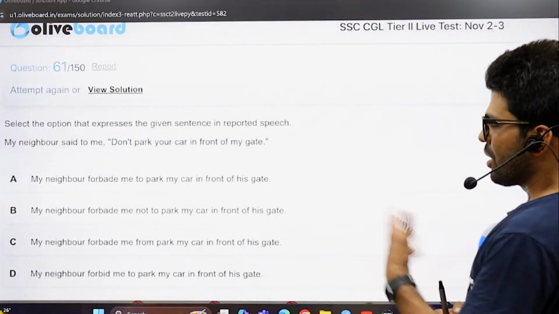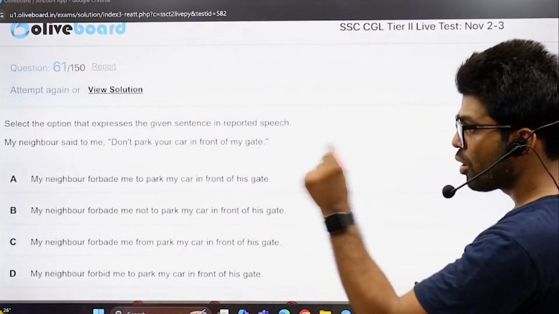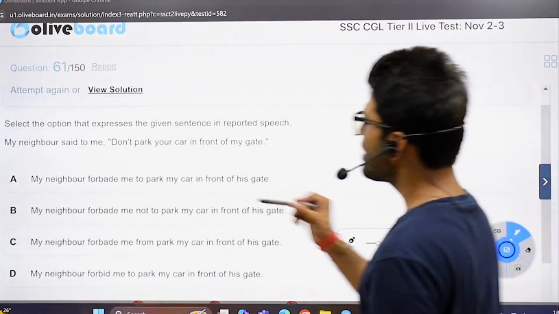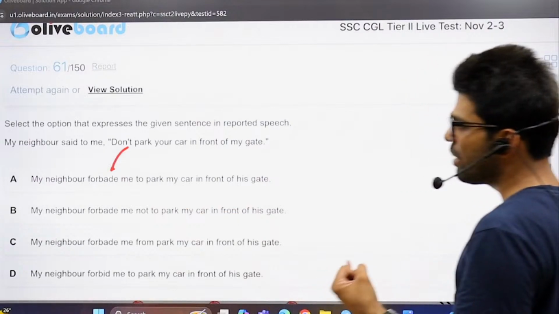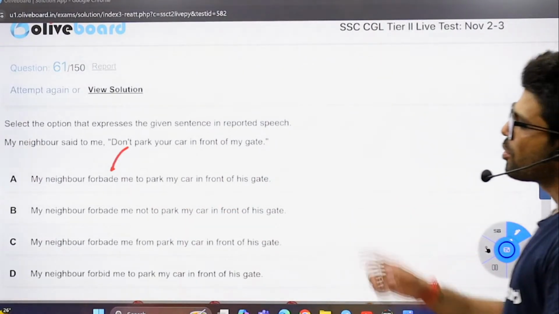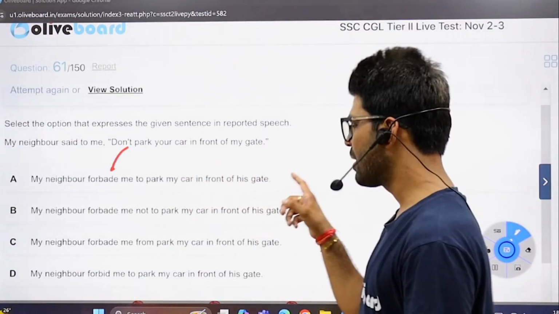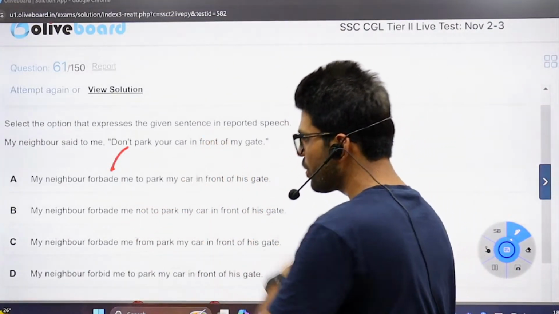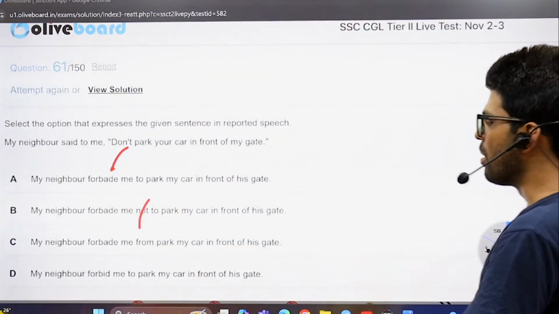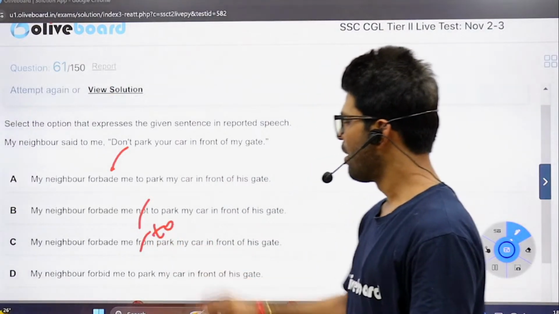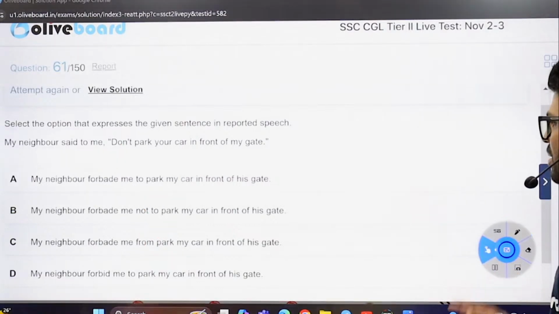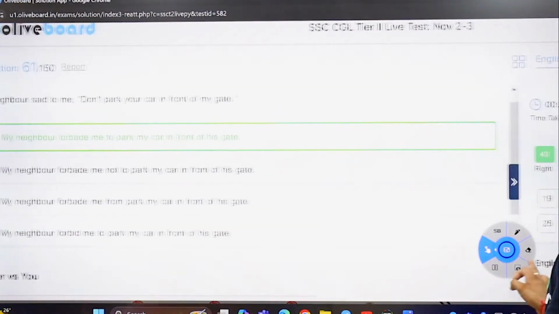In reported speech, my neighbor said to me, do not park your car in front of my gate. My neighbor forbade me, which is actually to deny someone to do something. You shouldn't do that. He forbade me, he refused me, he denied, he stopped me, and such and such. So he forbade me to park my car in front of his gate is all fine. He forbade me not to is not correct, because after this negative word we can't have the negativity again. He forbade me from, no, it takes infinitive, not this from variation. A singular subject without an S is impossible. So just the first one, the only possibility here.